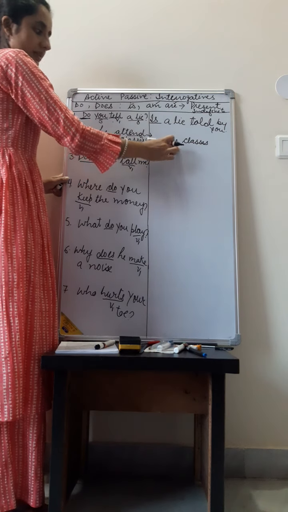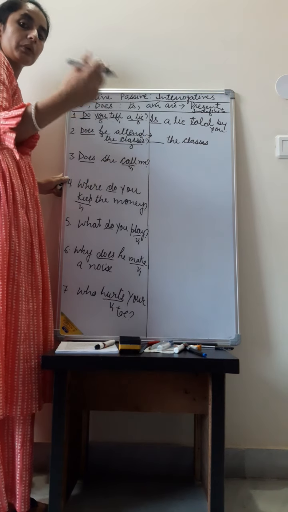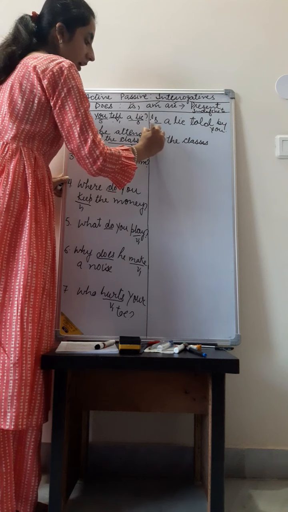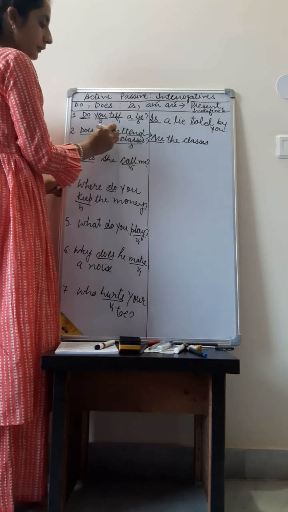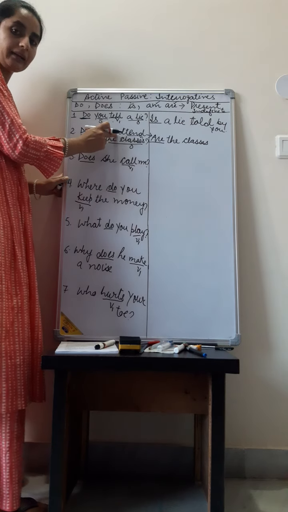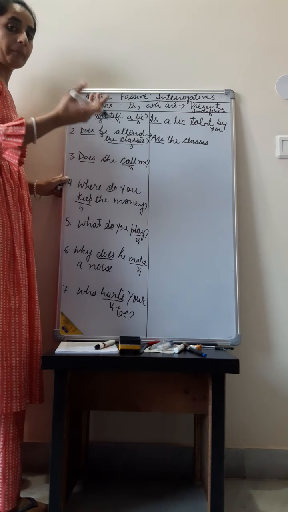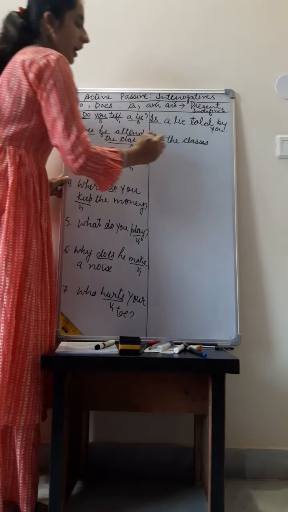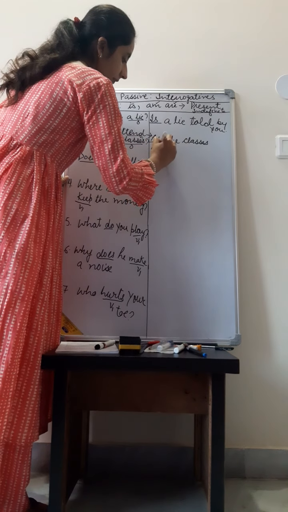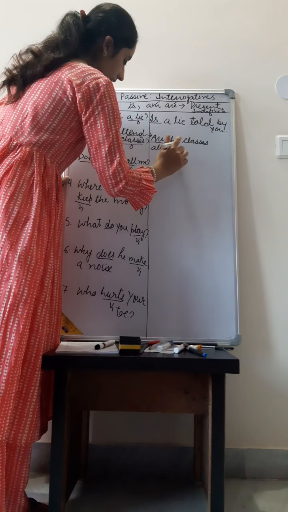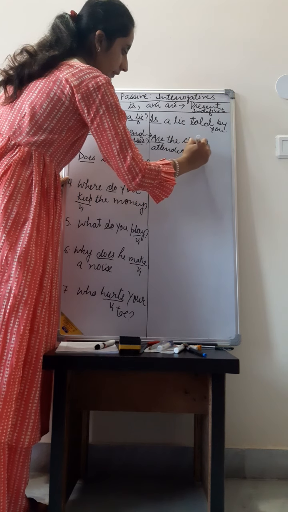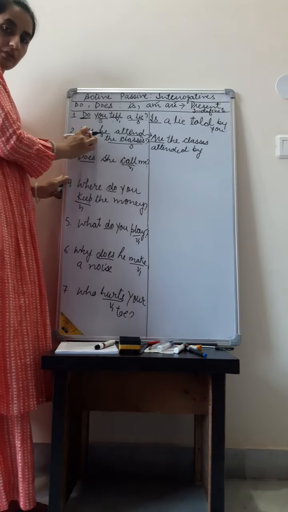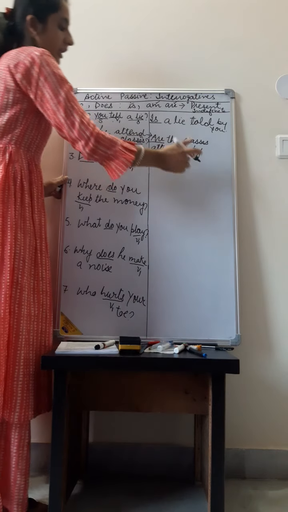Classes are plural. So what will be added? Are. Are the classes. Then verb's first form, which is attend here, will change to third form. Attended. Are the classes attended. Then we will add by. He was the subject here. He will change to him.